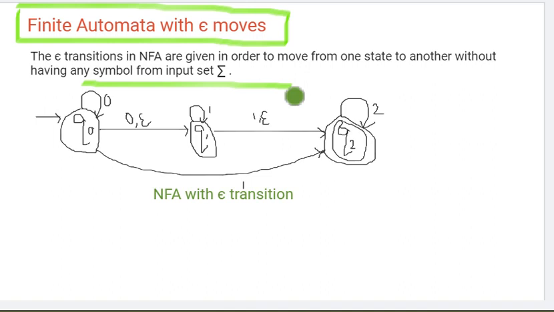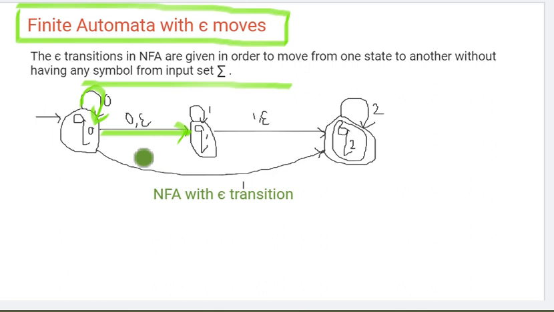As we can see in one example on your screen, an NFA with epsilon movement. We have 3 states, Q0, Q1, Q2, and we can see the transitions. Q0 on 0th input is moving to Q0, and Q0 on 0th input is going to Q1 also. So this is a perfect example of an NFA where multiple paths are there for one input.